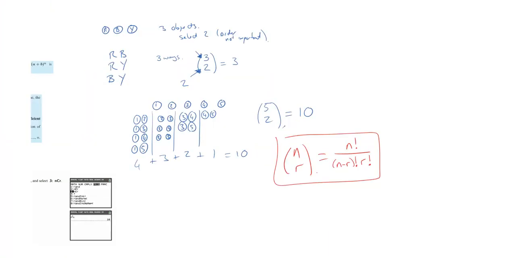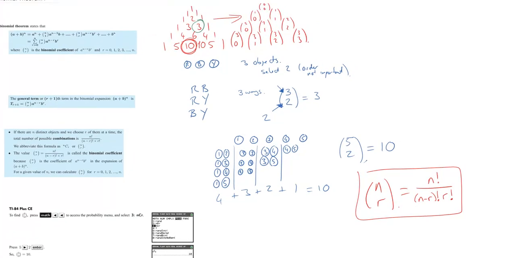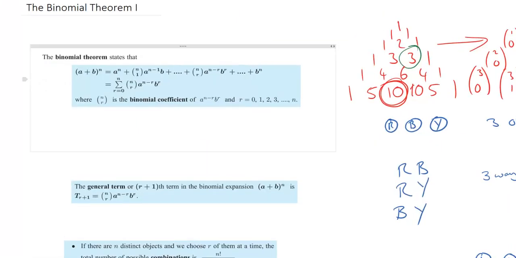So we can directly apply it to finding positions in Pascal's triangle, and that in itself means that we can apply it to working out the coefficients in binomial expansions.